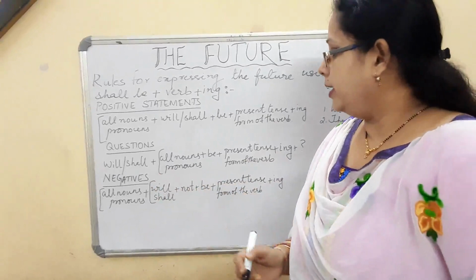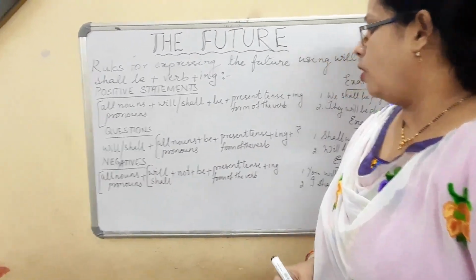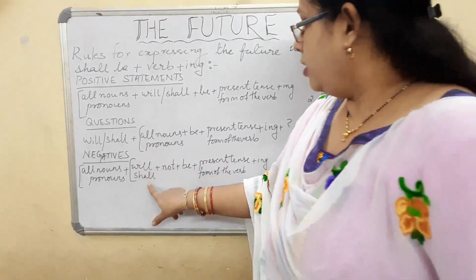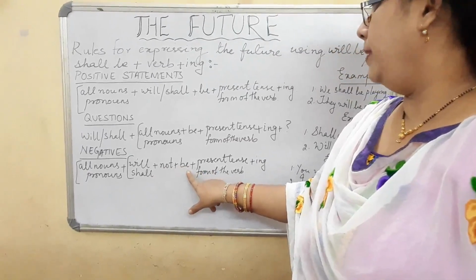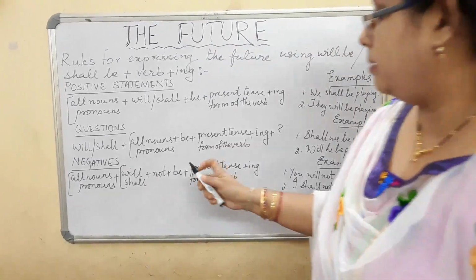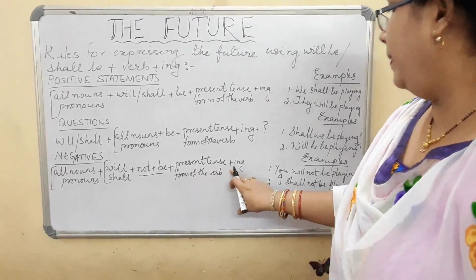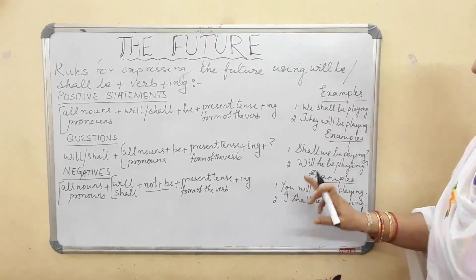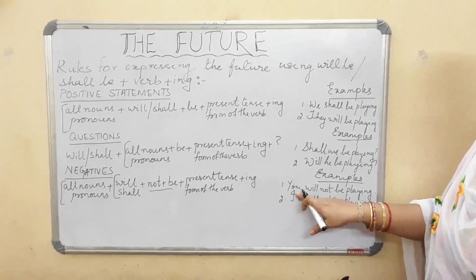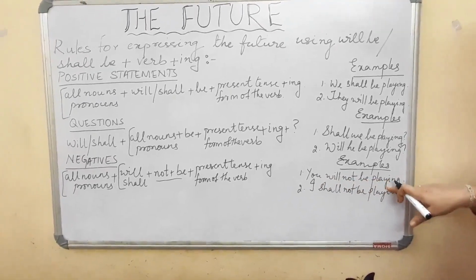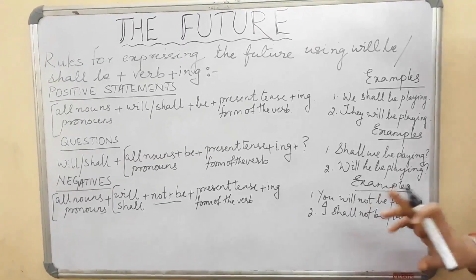When we are talking about the negatives, that is all nouns or pronouns plus will or shall plus not plus be. Remember children, here we normally make the mistake. Not plus be plus present tense form of the verb plus ing. Now you see, if I give you an example, you can understand better. You will not be playing. You will be not playing is totally wrong.